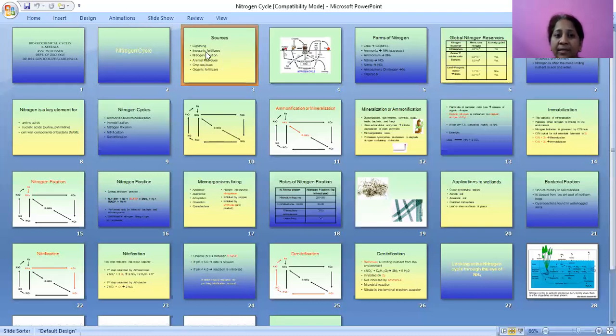You can see lightning, inorganic fertilizers, nitrogen fixation, animal residues, crop residues, and organic fertilizers. Through lightning also, nitrogen is available.